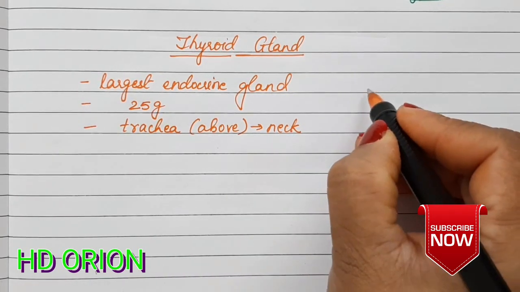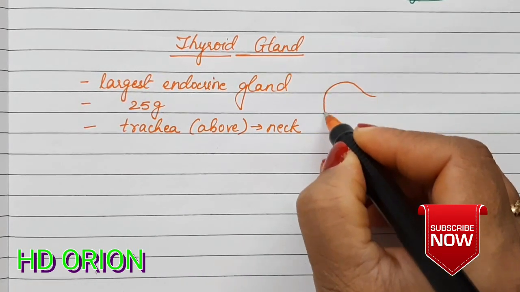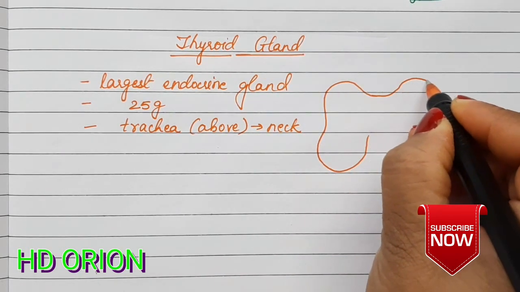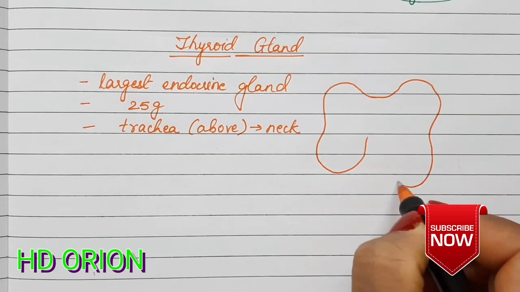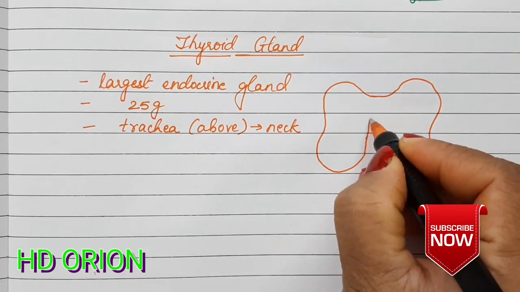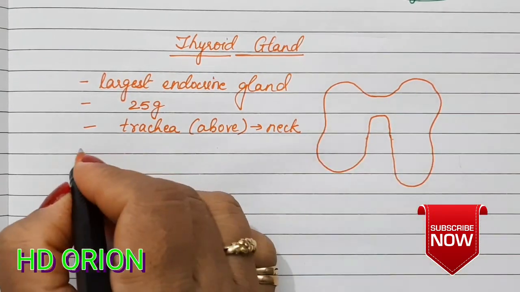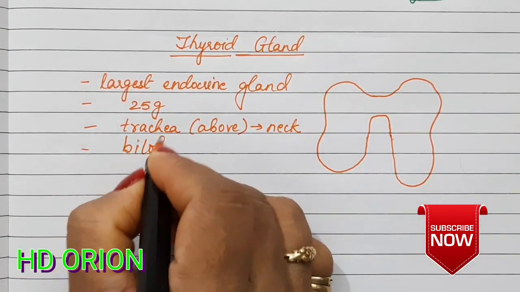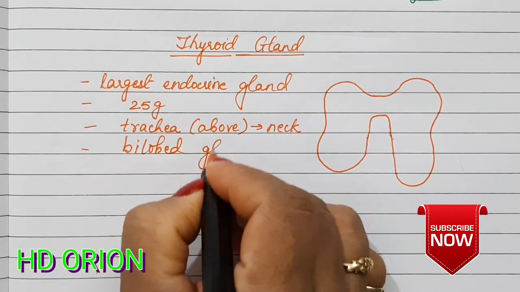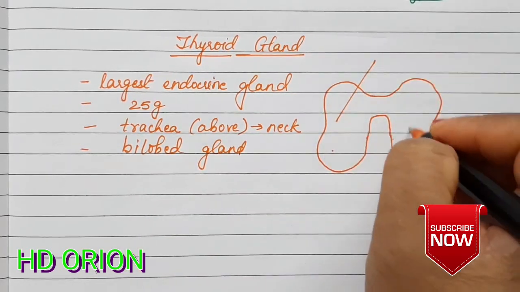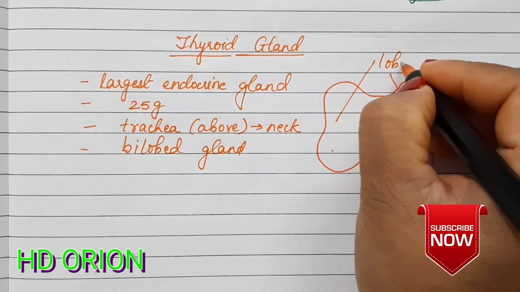How is the thyroid gland? The thyroid gland is having two lobes. So it is a bilobed gland. This is one lobe and this is another lobe. So these two are the lobes.